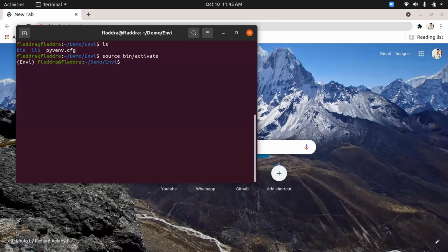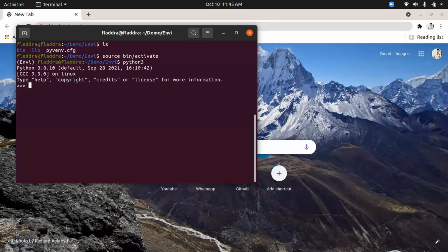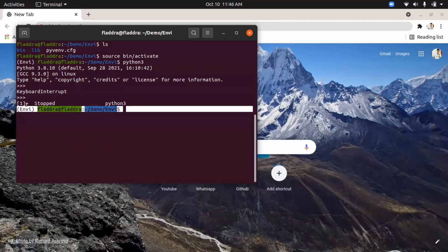Now you can see a difference over here. This means the virtual environment is active. Now I'll try python3, and Python version 3.8 is over here. I may have some other version of Python installed in this virtual environment, so there are various other options available for you to ponder over. Now let's move ahead with the installation of Django. Please do remember to install all your things in the virtual environment and avoid installing them globally, because global installations can cause issues later on.